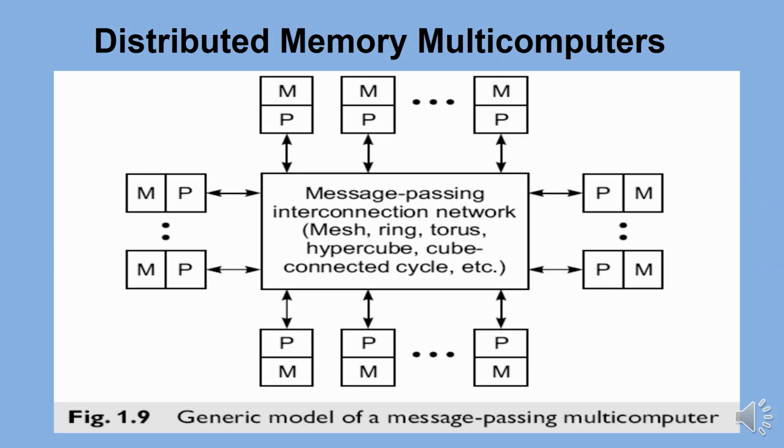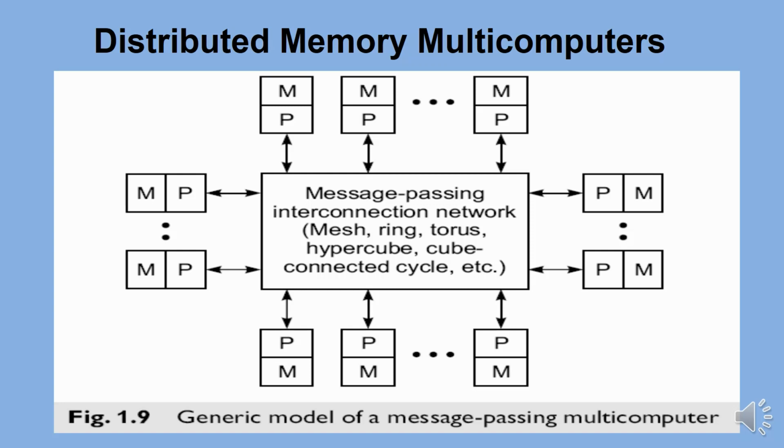The diagram shows the distributed memory multicomputers. A message passing network provides point-to-point static connections among the nodes. All local memories are private and are accessible only by local processors.